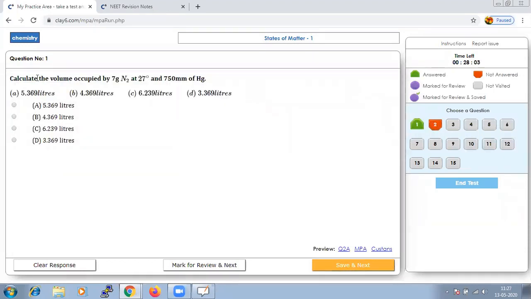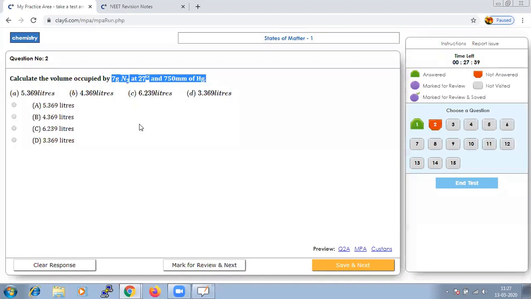We need to calculate the volume which is occupied by 7 gram N2 at 27 degrees Celsius and 750 mm of Hg. So immediately the first step, whenever we try to attempt a question, it is very important to analyze what they have given us. That is the first criteria to attempt any question.